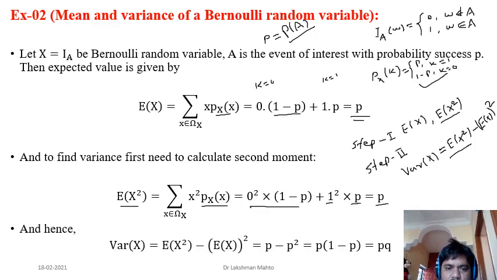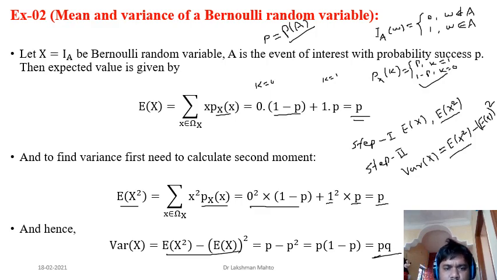What is the variance? This difference. And if you calculate, it would be p minus p square, equal to p into 1 minus p. You can take it common, and 1 minus p we generally denote by q. So that's why p into q. Any question? Does anyone have any question? Okay, I am going forward.